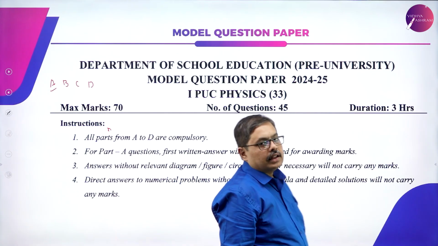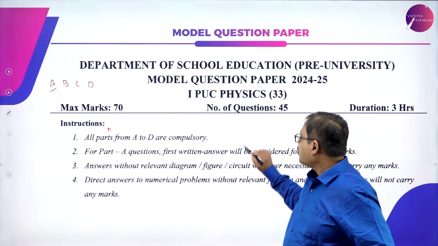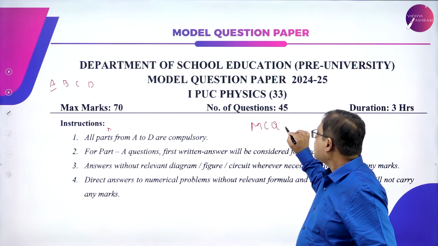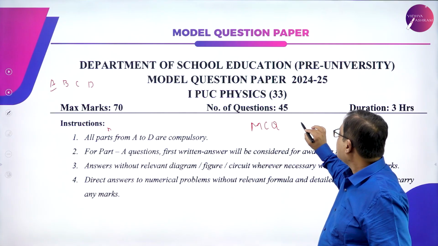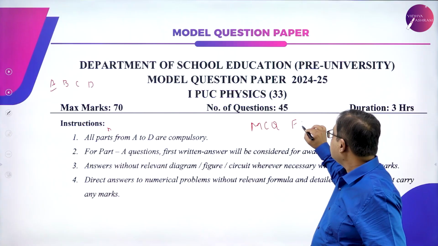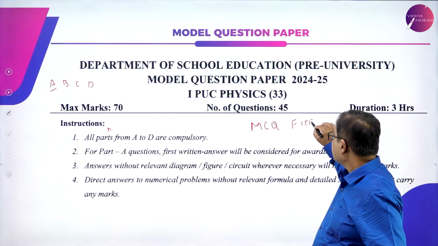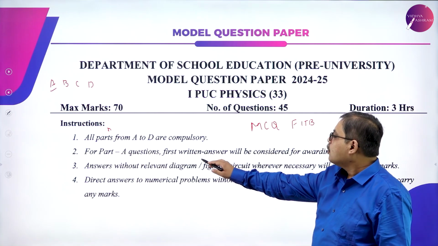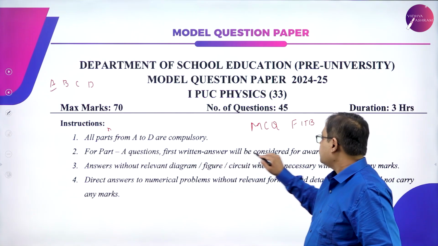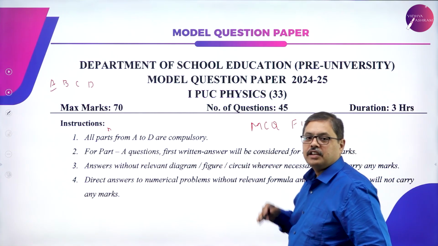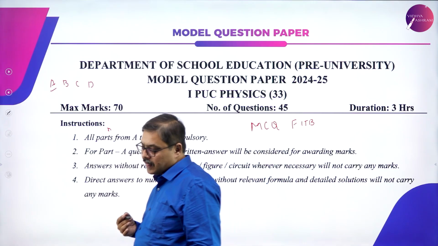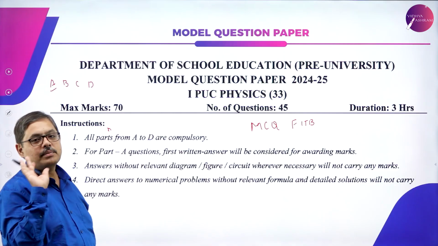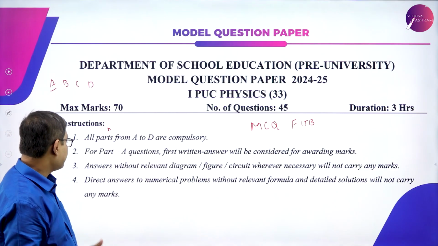The first main says that you have to answer the MCQs, multiple choice questions, and part 2 says that you have to answer the fill in the blanks. In part A, there is an important instruction: whatever answer you write first will be considered for awarding the marks. If you are writing multiple answers, only the first choice will be considered for giving the marks.